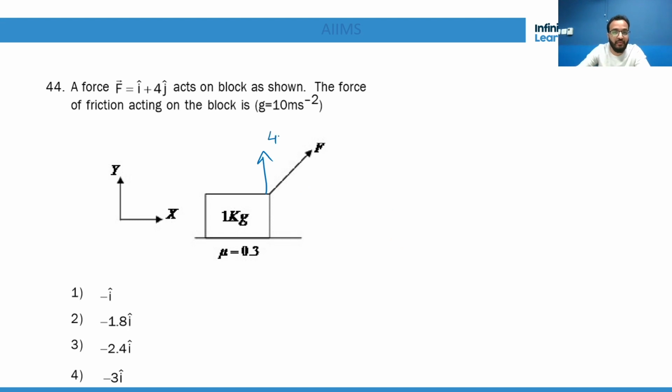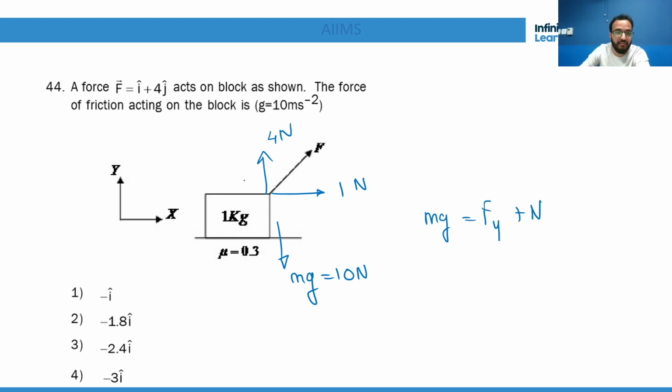It is 4 Newton upwards and 1 Newton forward. Mg is 10 Newton downwards. Now the force of friction acting on the block. First of all, let's find out the normal. You will say, sir, mg is equal to fy plus normal. So it is 10 minus 4 is equal to normal. So normal is 6 Newton.